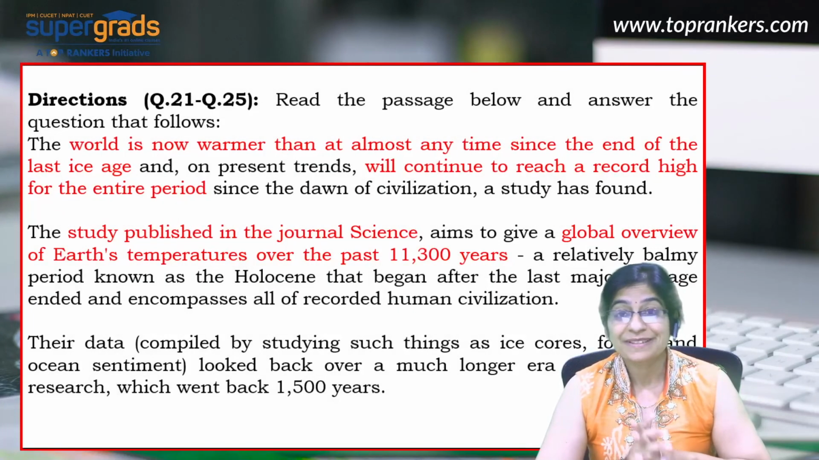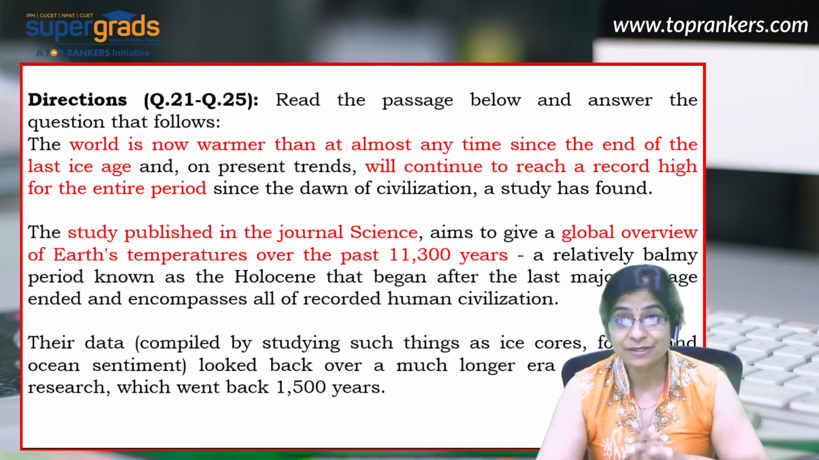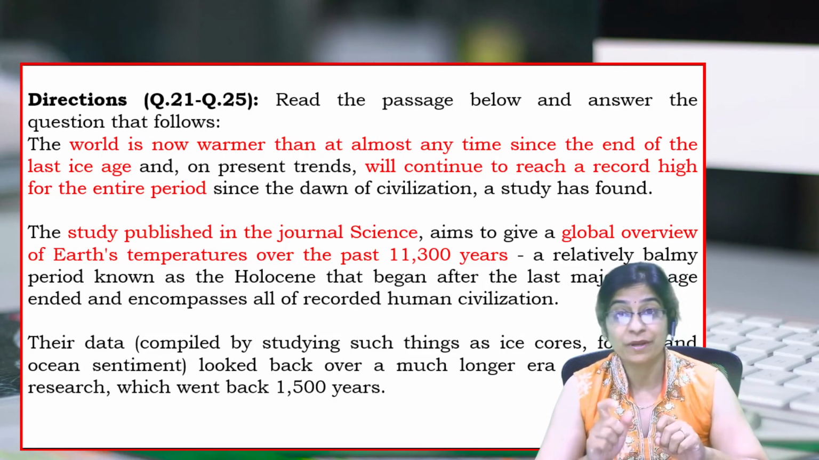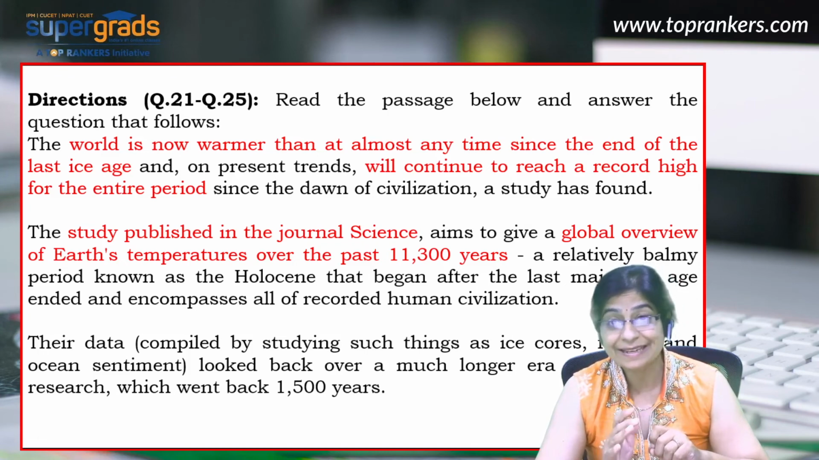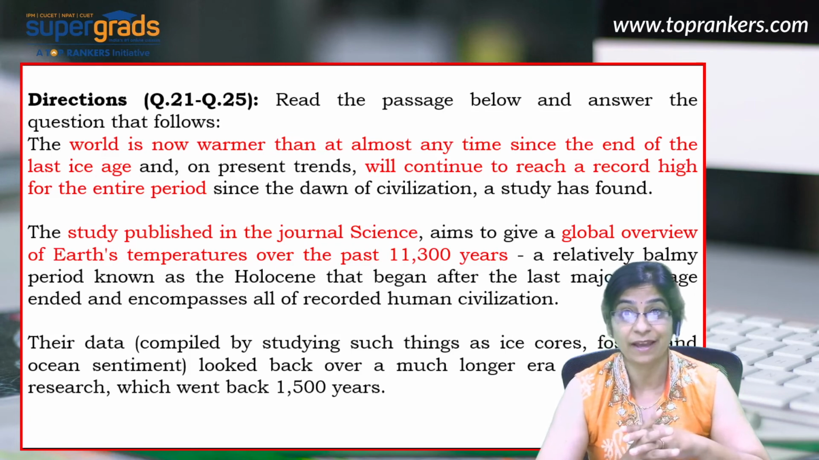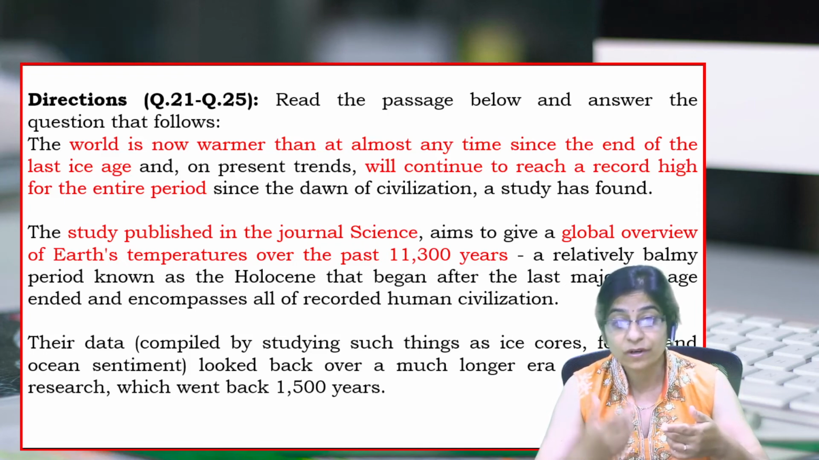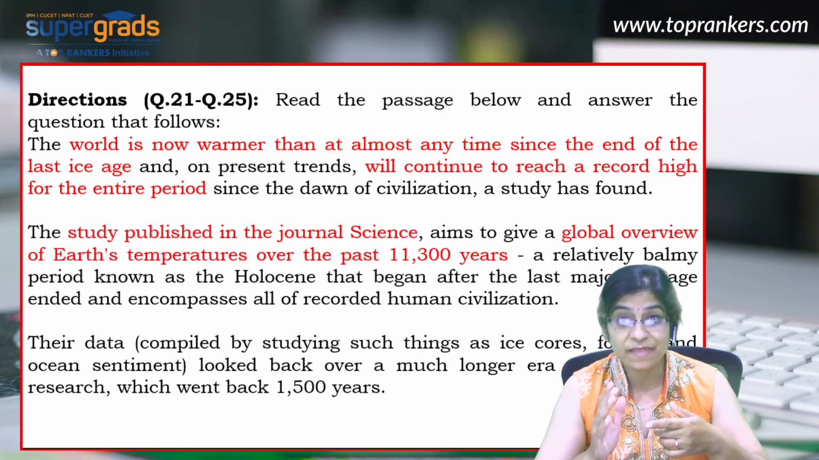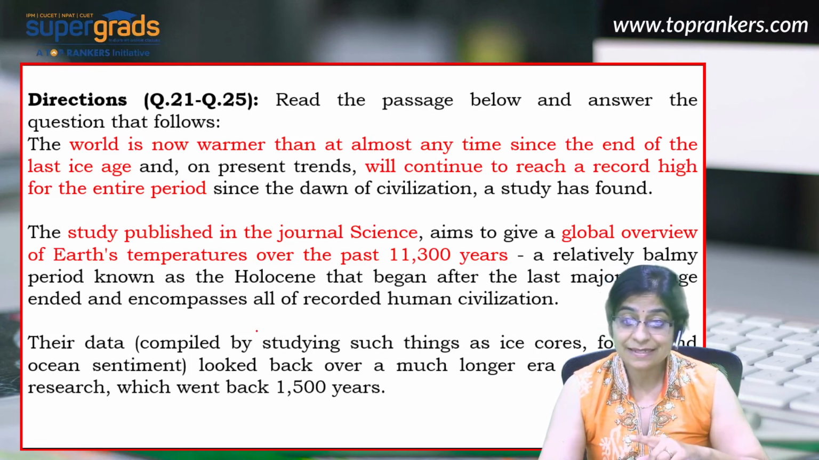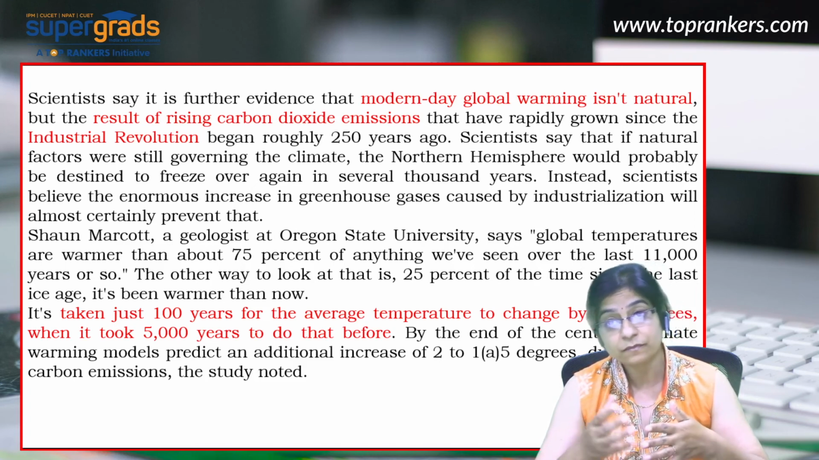Now we talk about the last section, that is the questions based on the reading comprehension passage. Let me give you the gist of the passage first. The writer talks about the world which is much warmer now compared to any other time since the end of the Ice Age, and he states that this will continue to reach a record high for the entire period. The study published in the journal Science supports this, and it also gives a global overview of Earth's temperature over the past 11,000 years. The writer states that this global warming isn't a natural phenomenon.